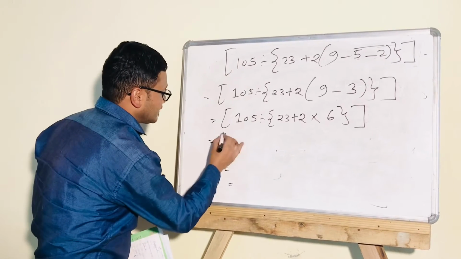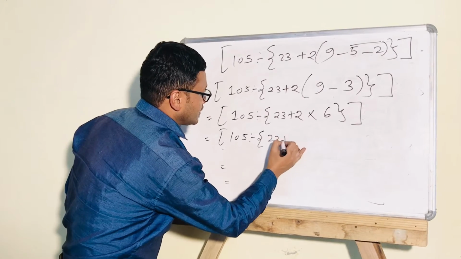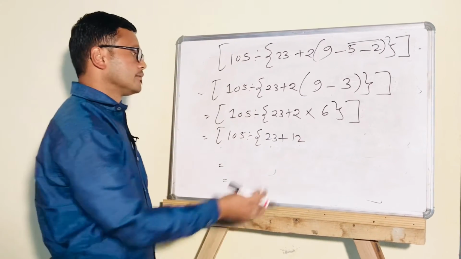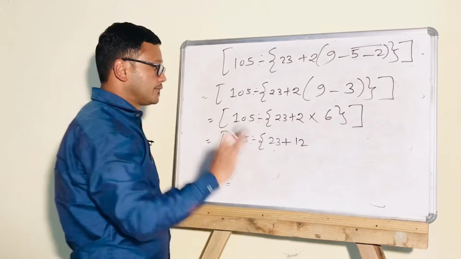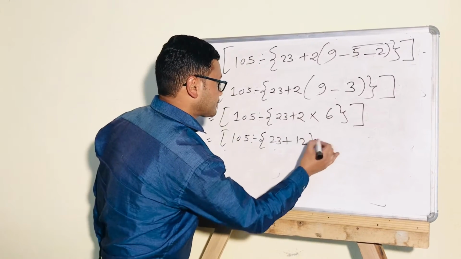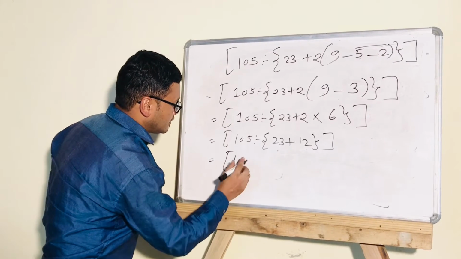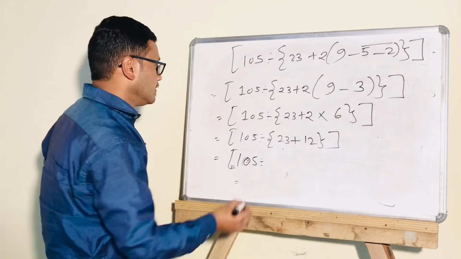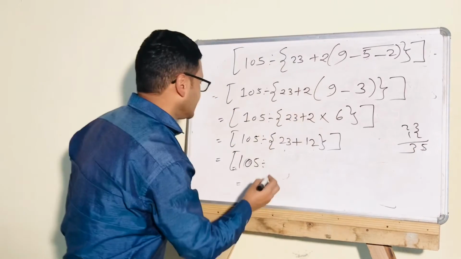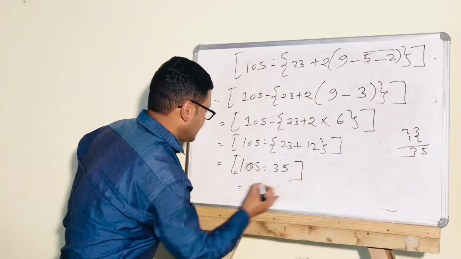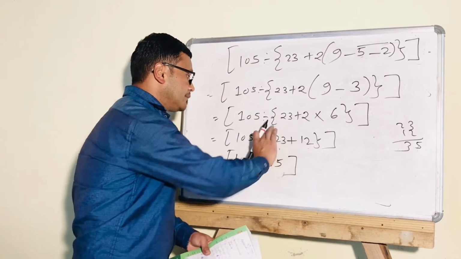Now again 105 division, then 23 plus 6 to the 12. 6 to the 12, multiplication. Don't add. Don't be confused. Multiplication, 6 times 12, by following the rules of BODMAS. Now again 105 division. Now we have to add this 23 plus 12, that is 35. Now this curly bracket will be removed, by adding and removing this bracket.